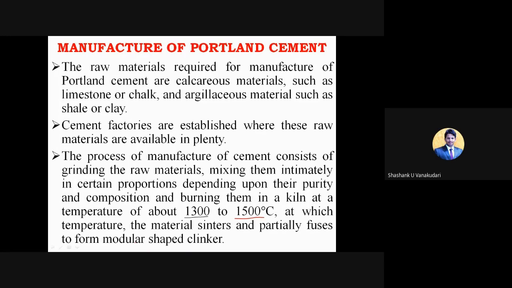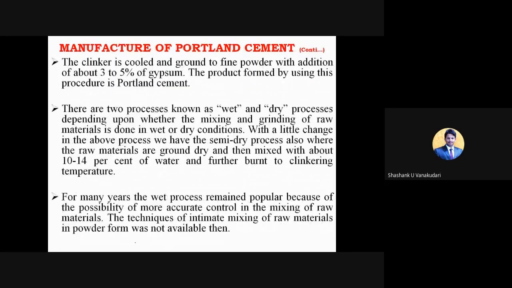Now we are going to study this manufacturing process in depth, right? After that, the clinker is cooled and ground to a fine powder with addition of about 3 to 5% of gypsum. So here you can see the main part of adding additives.